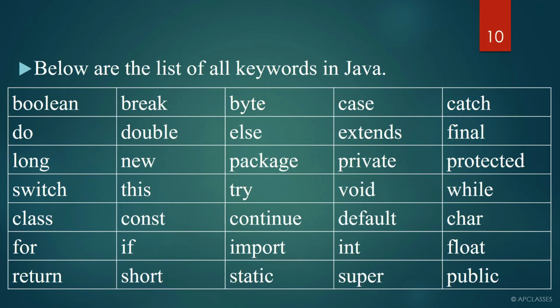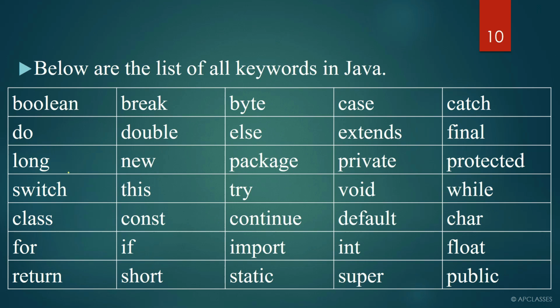Here we have a list of keywords which are listed here. Now you must be thinking, do we have to remember all the keywords? No, you don't have to remember a single keyword here. The reason is, over time when we do programs, you will come across several different keywords and it will become quite easy for you to remember. With practice with the programs, you will come to know what keywords we have, and you can memorize them very easily. This is just for your knowledge.